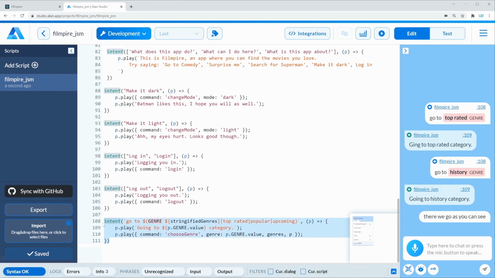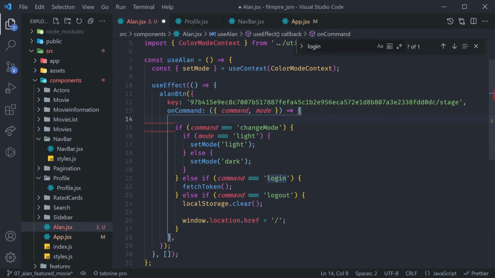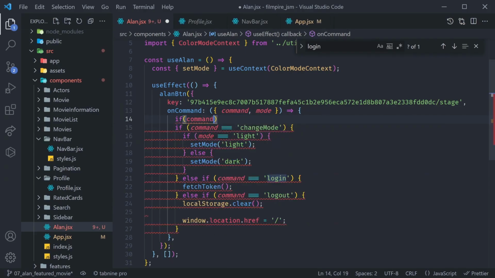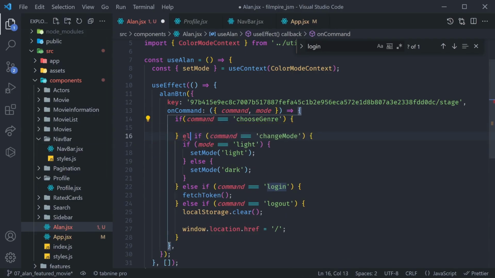Now let's try to make use of these variables and commands from inside of a React application. You already know the drill. We have to check if a command is equal to choose genre. And since that's a really important command, let's put it at the top. We can say if command is triple equal to choose genre, like this. In that case, do something, and we can label this one as else if.